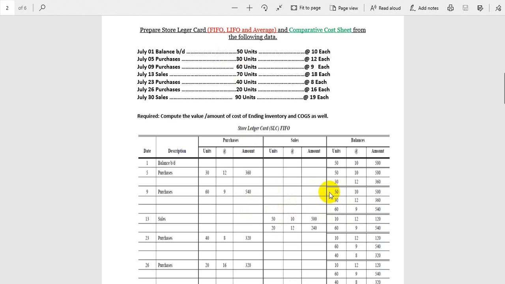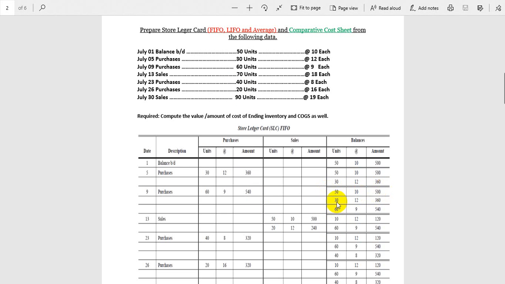So first of all we will sell this. So 50 into 10, and we will record it. 50 into 10 is 500, and we have to sell 70 units. We have already sold 50 units. So how many remain? 20 units. So we will sell the 20 units from this inventory. So when we take 20 units from this inventory, how much is remaining?